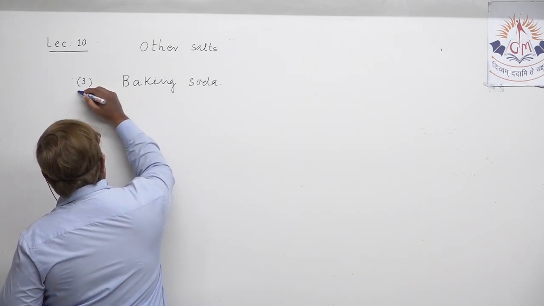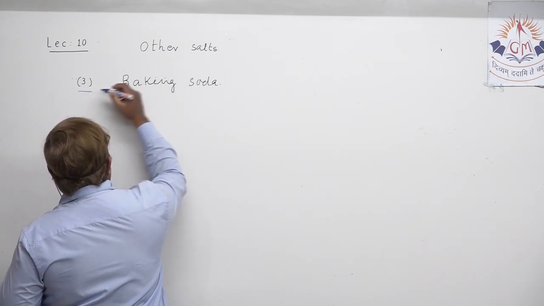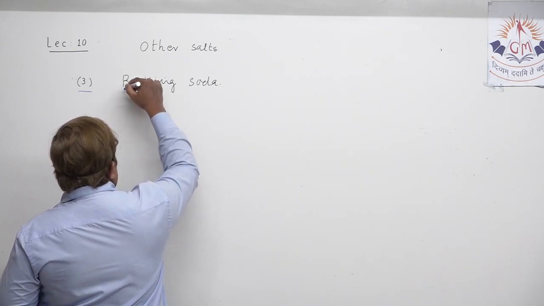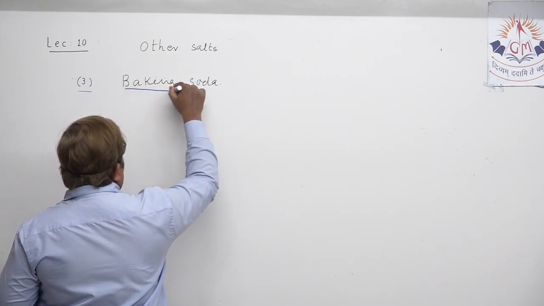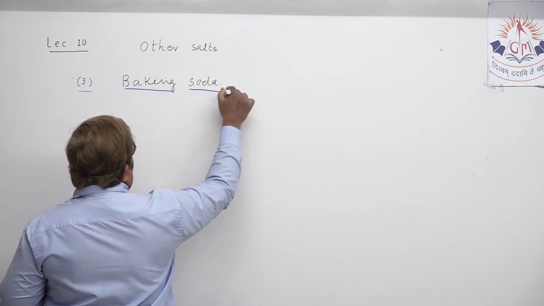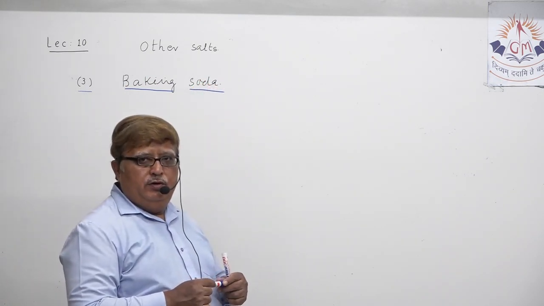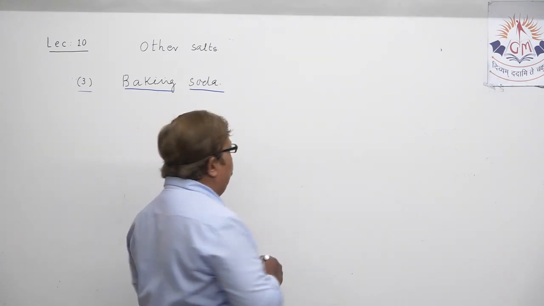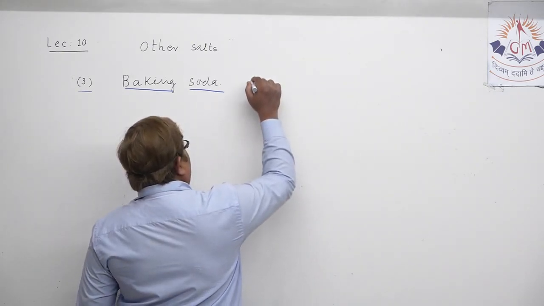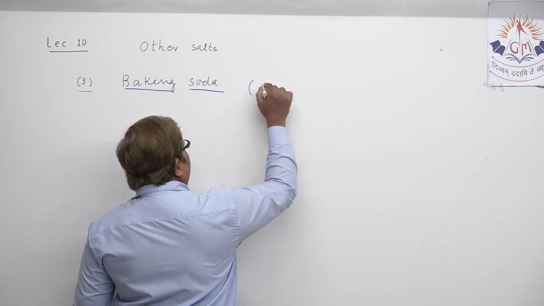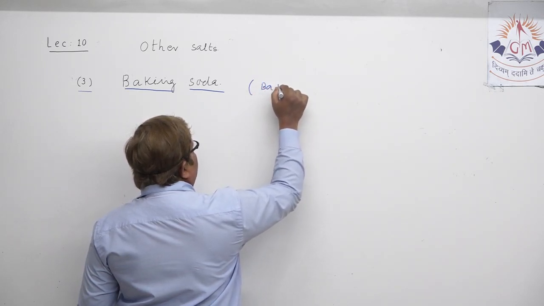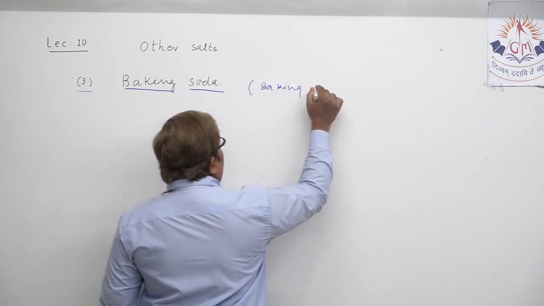You all know it very well. Baking soda is never a new name for us. Also known as baking powder, as you all know, we call it by the common name baking powder. Okay.